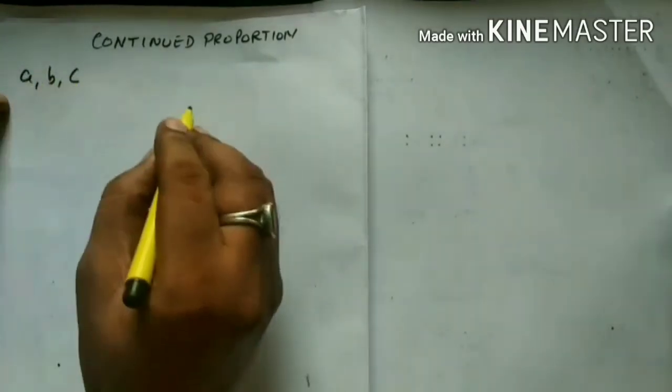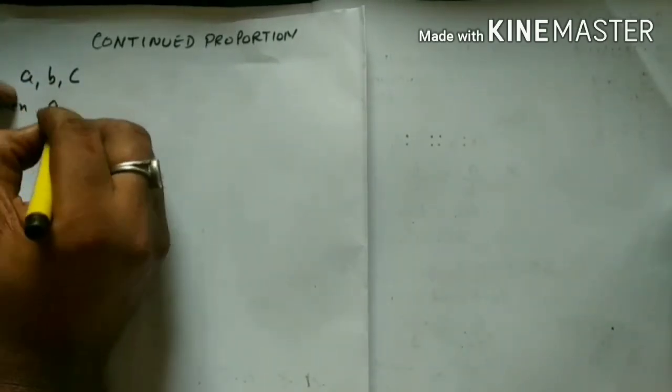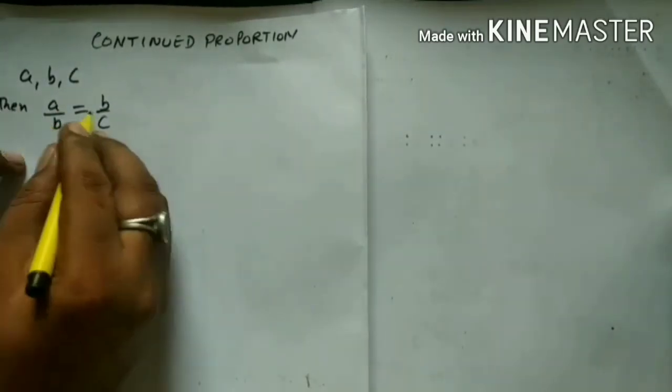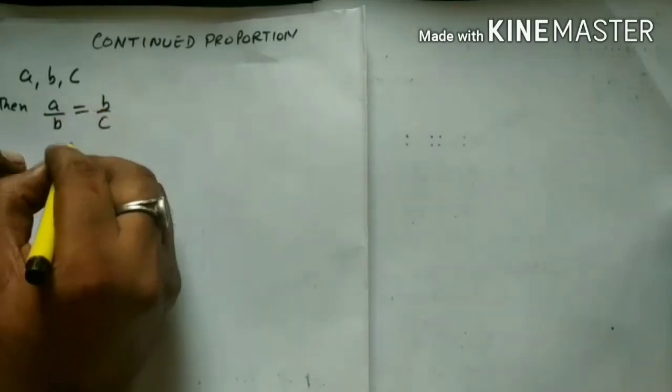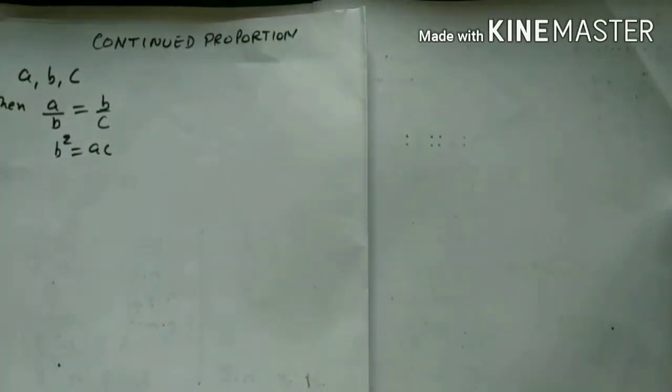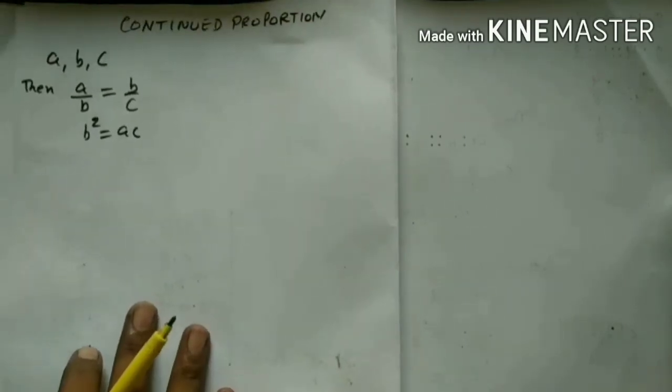Now we can say that if three numbers A, B, C are in continued proportion, then A ratio B, it means A over B, is equal to B over C. They should be the same, it means B multiplied by B, that is B square, equals A multiplied by C, that is AC. This case was for only three numbers, but what will you do if you are given more than three numbers? You will adopt the same pattern.